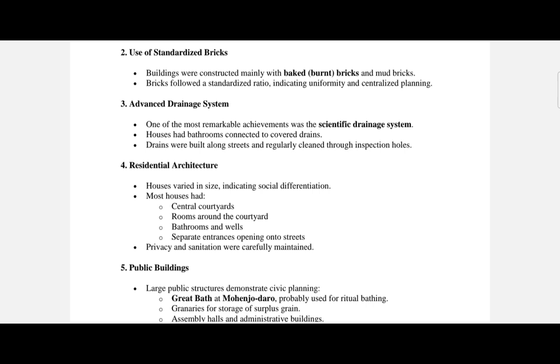Okay, so basically the residential architecture includes houses which varied in sizes, as you can see here. Most of the houses had a central courtyard with the rooms around the courtyard, bathrooms and a well, and separate entrances for each street, and privacy and sanitation were also maintained. So privacy was one of the concerns they had in the Indus Valley civilization. So basically this is what we can see about the residential architecture.